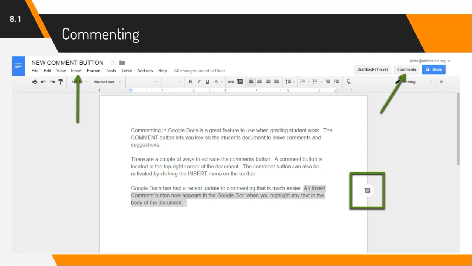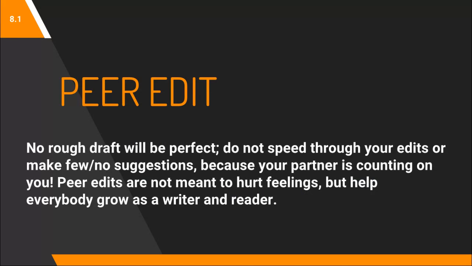You'll also notice that at the top right corner, there is a button that says comments. You can click on this and then an option will come up to add a comment. Or if you look on the left, you can click insert and then comment. So 3 different ways that you can add comments to your partner's rough draft. Now, nobody's rough draft is going to be perfect.